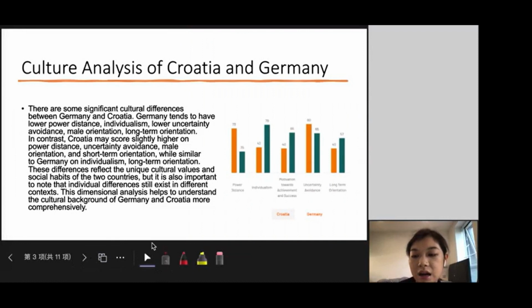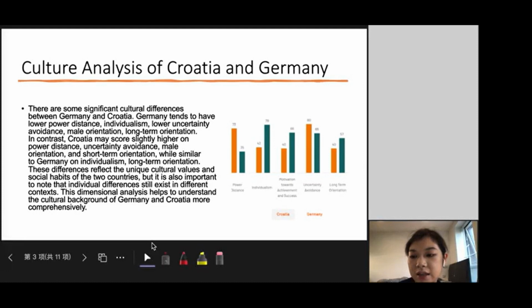According to the chart, there are some significant differences between Germany and Croatia. Germans tend to have a lower power distance, higher individualism, lower uncertainty avoidance, long-term orientation, and so on.